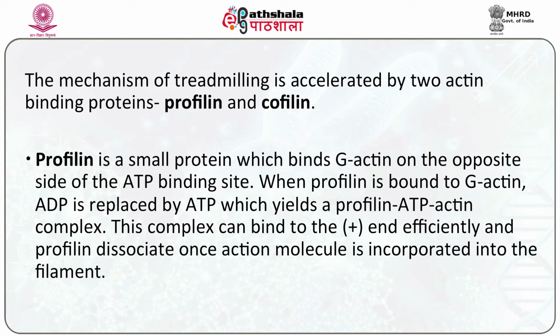When profilin is bound to the G-actin, ADP is replaced by ATP, which yields a profilin-ATP-actin complex. This complex can bind to the plus end efficiently, and profilin dissociates once the actin molecule is incorporated into the filament.